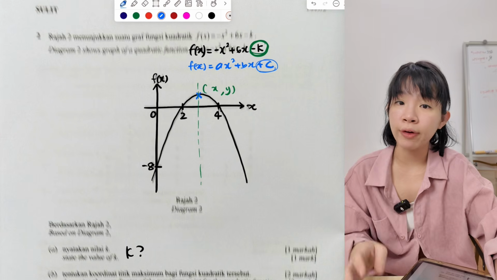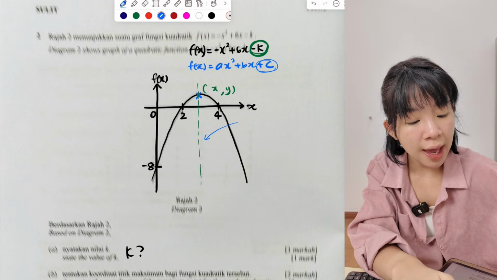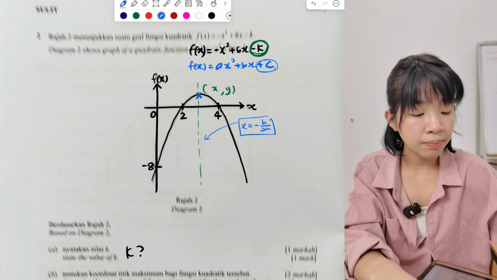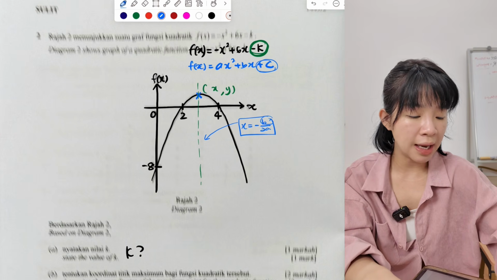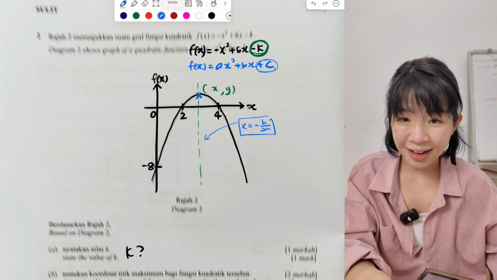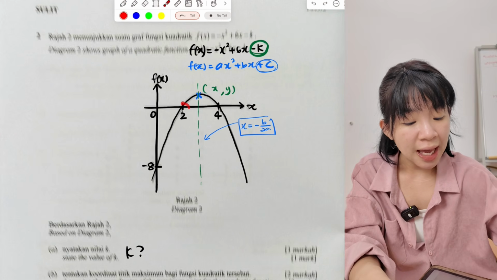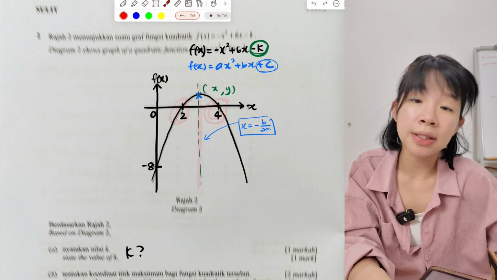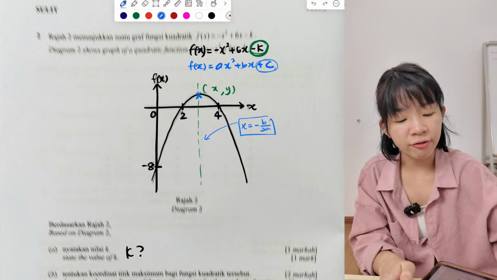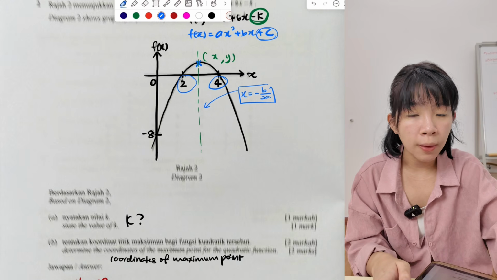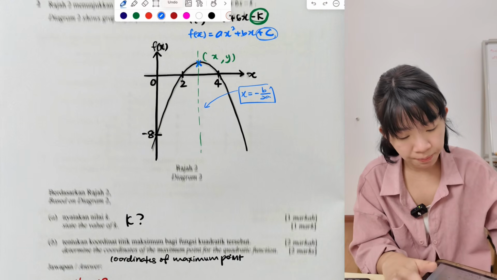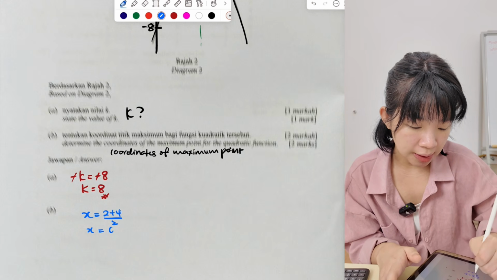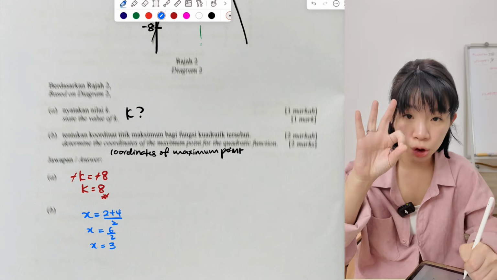So there is a formula to find it. Still remember the formula? We can use x equals negative b over 2a to find x. You can substitute the values of b and a in it, then you can find x. Or another method: since they give us x1 and x2, this line is exactly in the middle of x1 and x2, which is the midpoint. We find the midpoint, we can find x also. Add these two together, 2 plus 4 divided by 2. Using the midpoint will be easier. So x equals 2 plus 4 divided by 2. So 6 divided by 2, x equals 3.